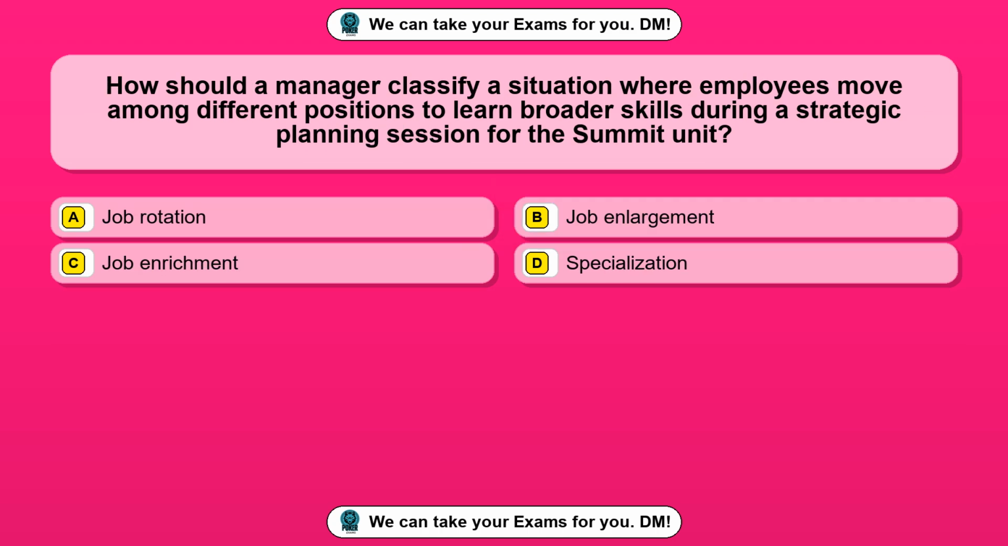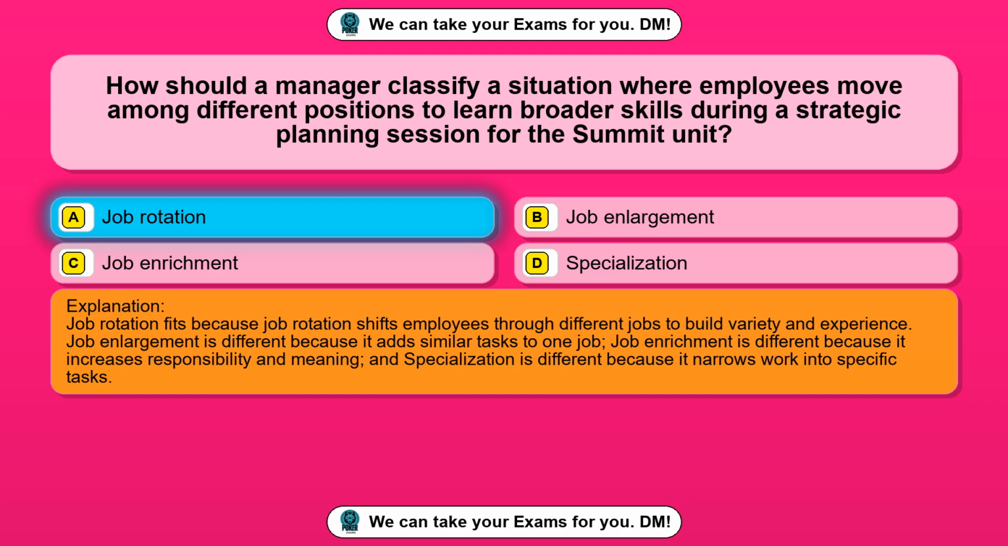Question 35. How should a manager classify a situation where employees move among different positions to learn broader skills during a strategic planning session for the summit unit? Option A, job rotation. Option B, job enlargement. Option C, job enrichment. Option D, specialization. The correct answer is option A, job rotation.